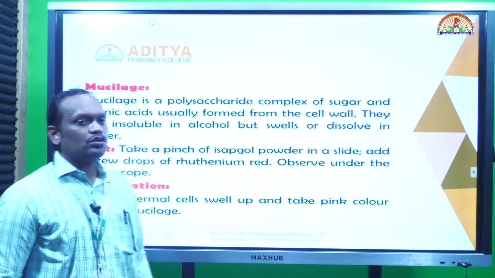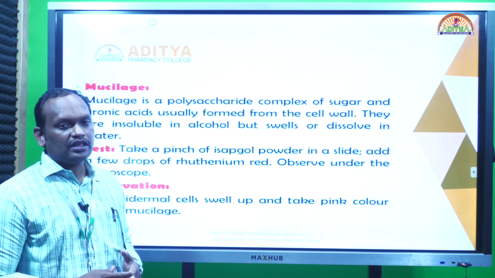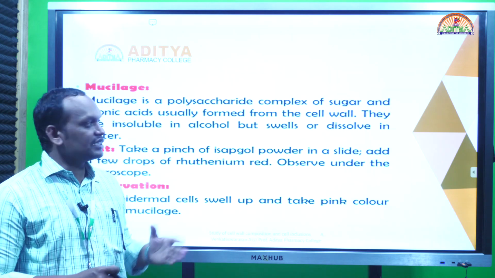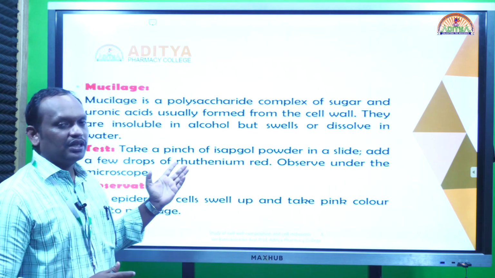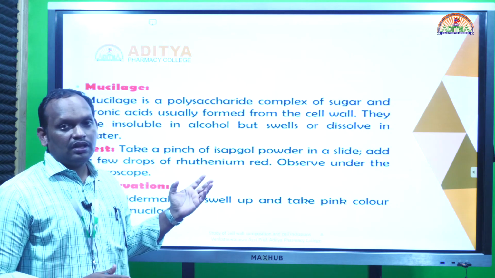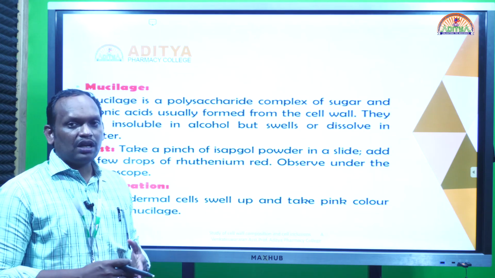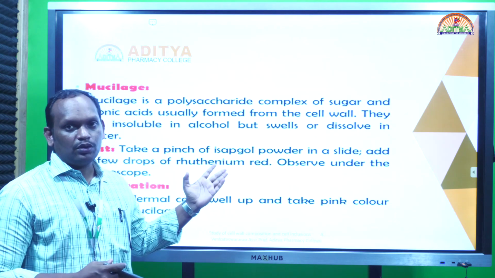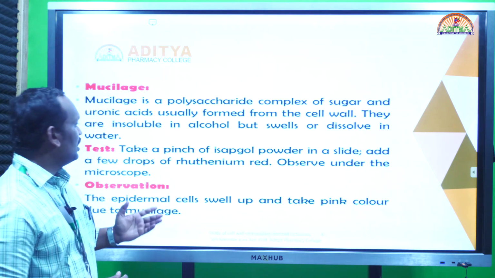Next, mucilage. Along with suberin, lignin and cutin, the plant cell walls also contain mucilage. Mucilage is not only in cell walls; we can even see it inside the cell also. Mucilage is a polysaccharide, with sugars along with some minerals. Mucilage is generally secreted by some plants, but gums are pathological products produced after injury, or due to environmental or chemical stress, whereas the plant can produce mucilage itself during metabolism.